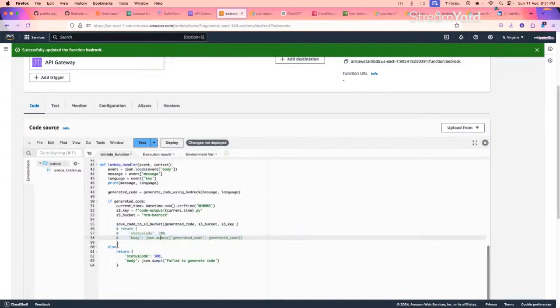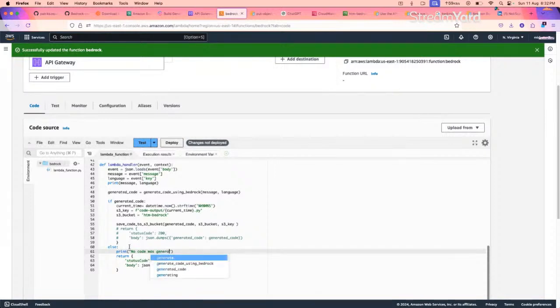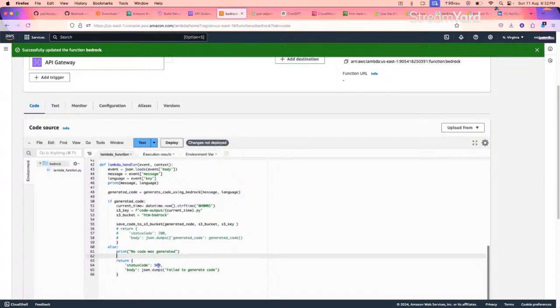In the else part, I will say, let's say no code was generated. And in the return part, we'll keep the return status, let's say 200. Body JSON return failed to generate code. Instead of this, we'll say code generation in process.